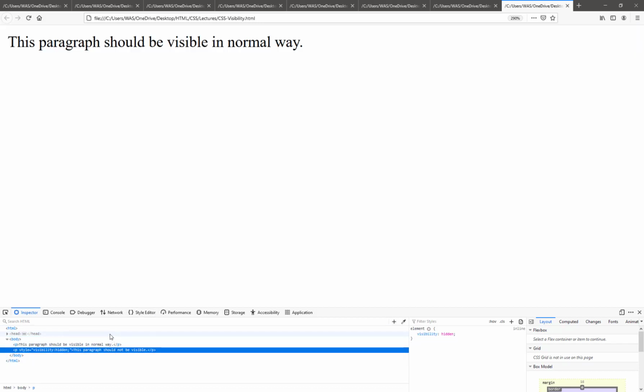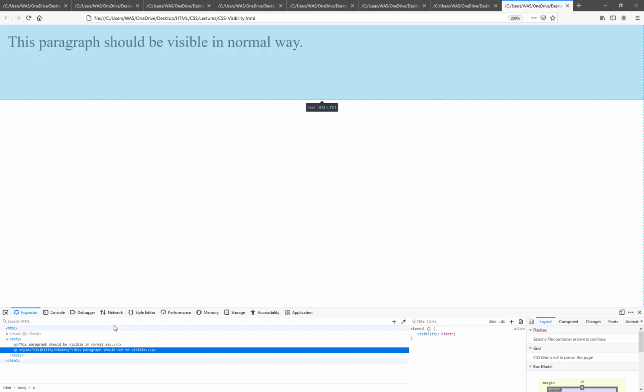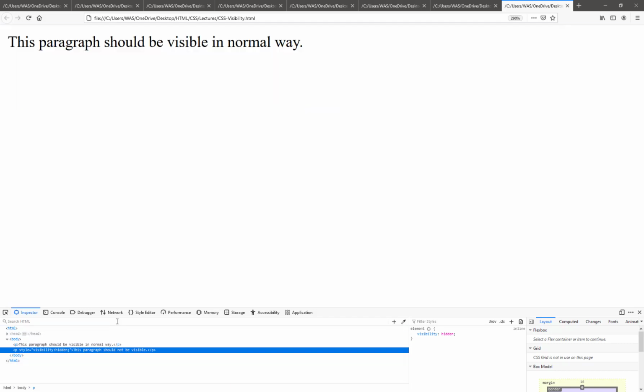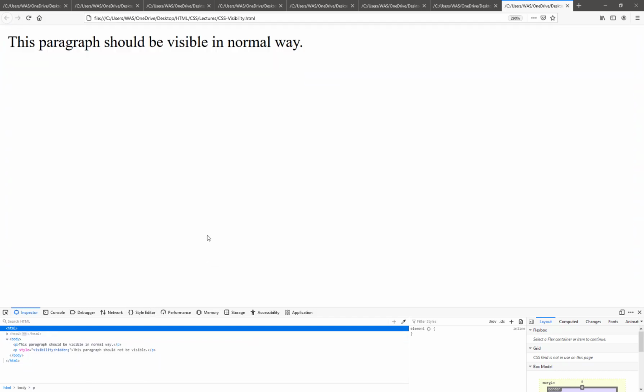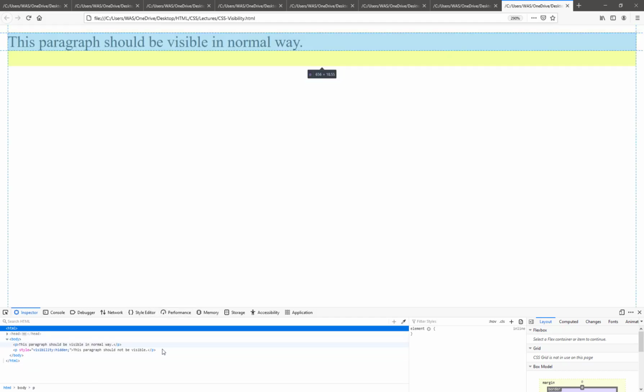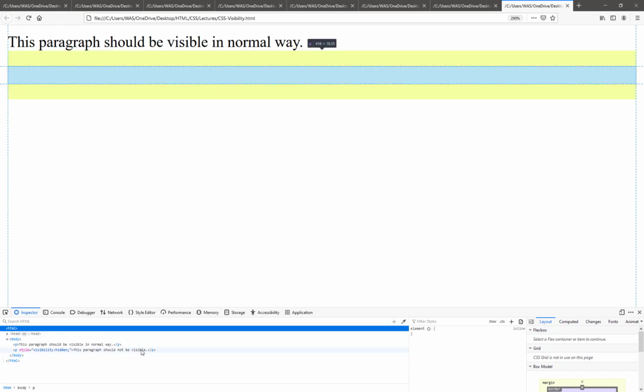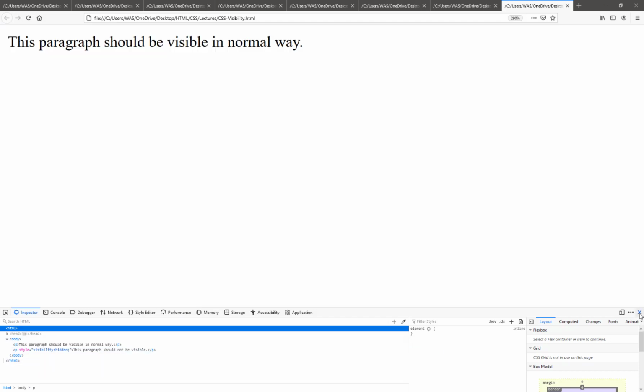That's why I told you not to use this for sensitive information such as credit card details or passwords, because if someone inspects this page, they can easily read your message.